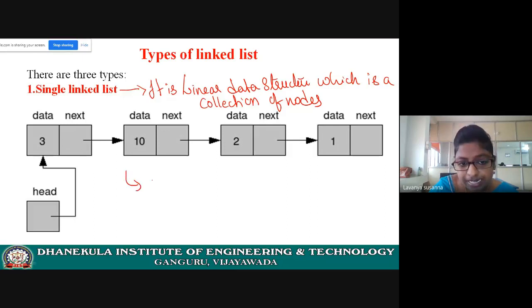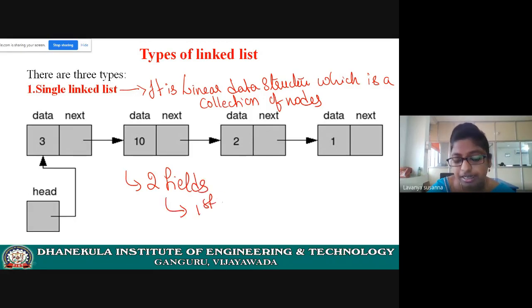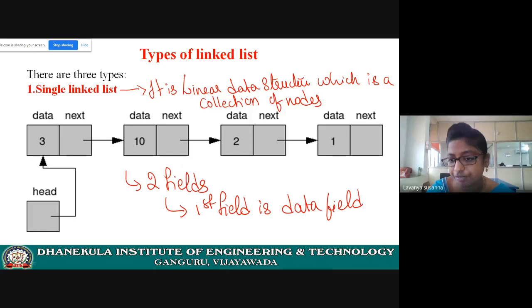In single linked list, each node contains two fields. The first field is a data field which contains only the element, values only. It may be an integer value, a float value, or a double value.